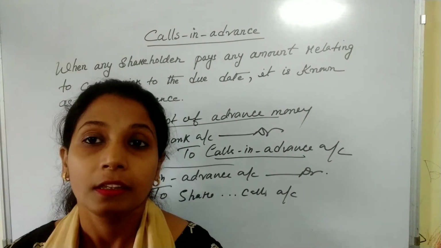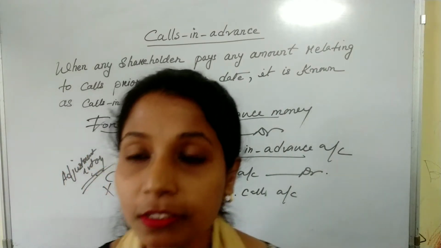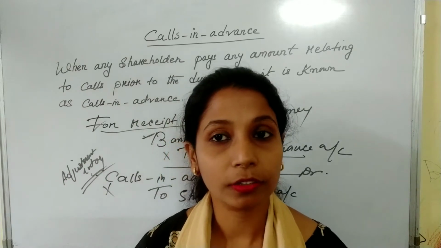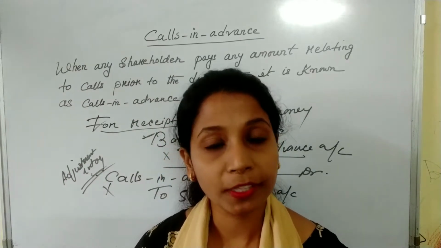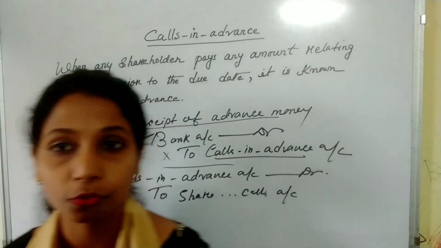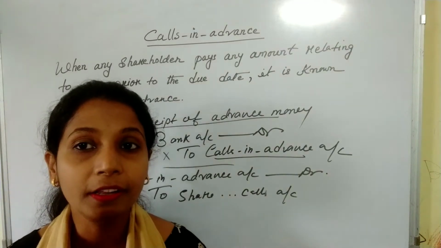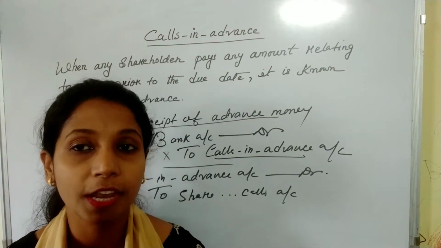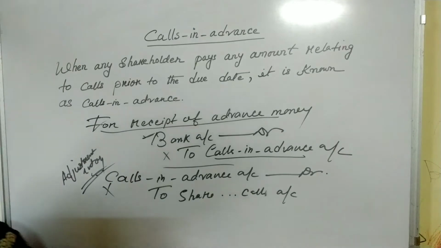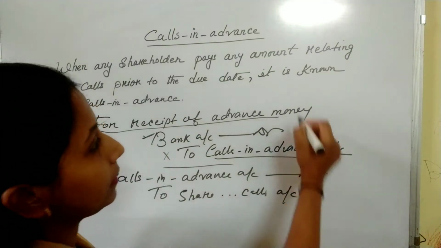If the articles are silent regarding the rate of interest on calls in advance, then Table A is applicable.